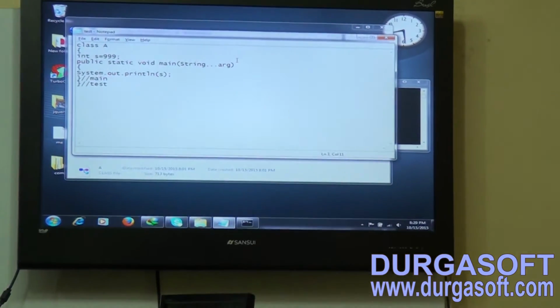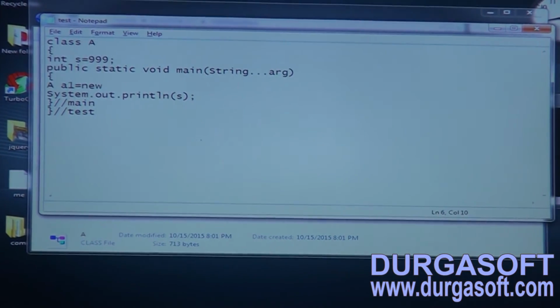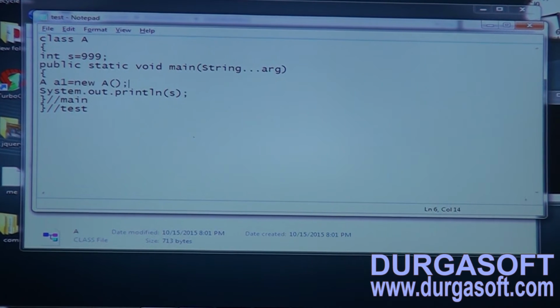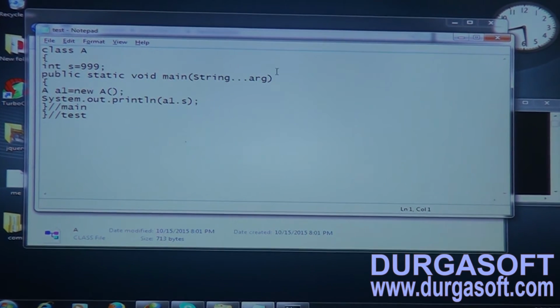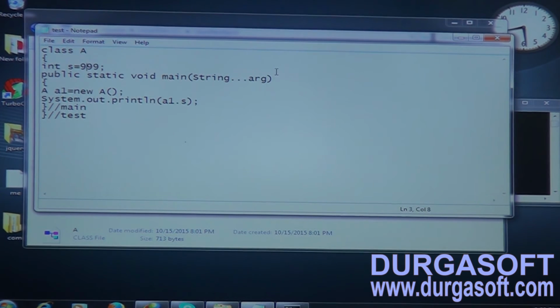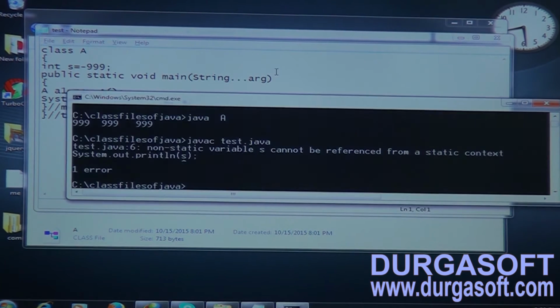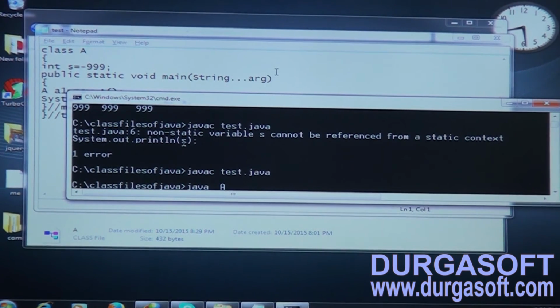Let us create A1 is equals to new A. Now let me put A1 dot, let it be this one, minus 999. Let me compile. No compile time error. Now let us run that, java space main method corresponding class name. It will give minus 999 as the output to us.